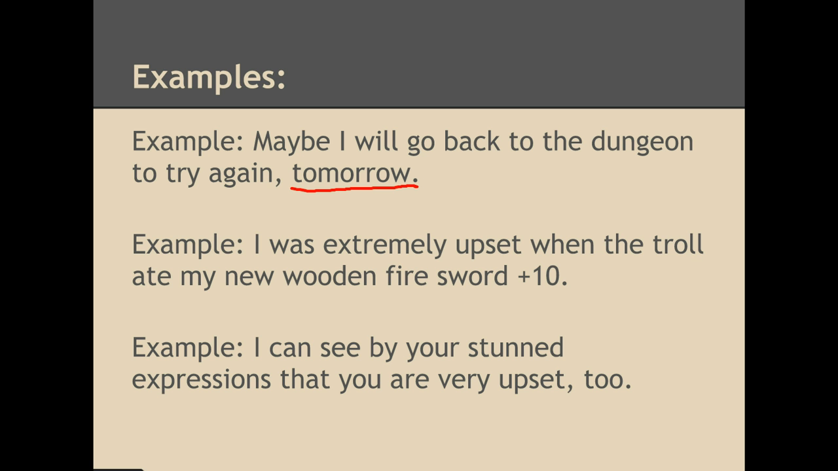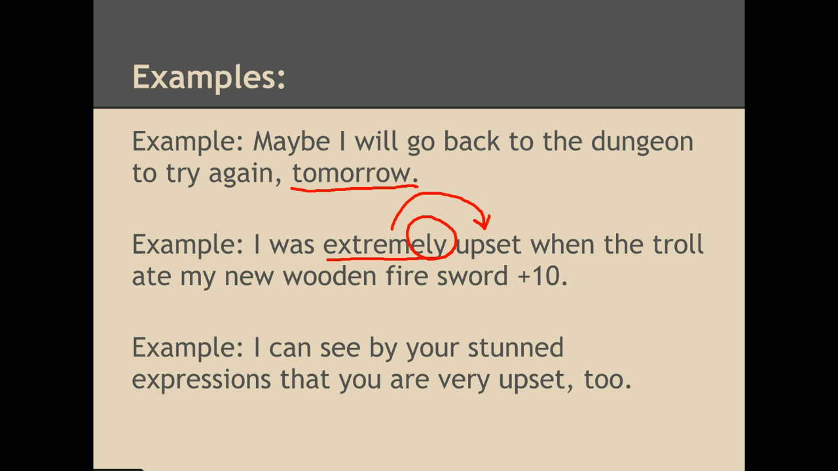Extremely, in this case, is an adverb. Notice it ends in ly. And in this case, it is an intensifier because it is intensifying the word upset. Our last example reads like this. I can see by your stunned expressions that you are very upset too.